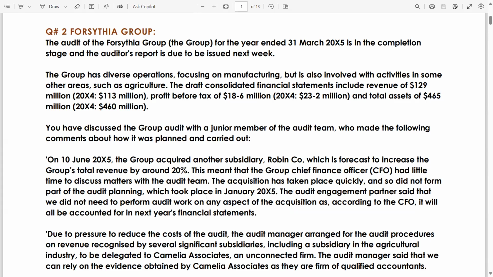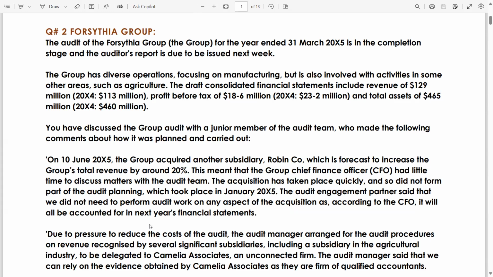The examiner gives you this because the question is about evaluating the quality of the audit at the planning and performance stage. That's why the examiner gives you such vague responses on any aspect of the acquisition, as according to the CFO it will all be accounted for in the next year's financial statements.